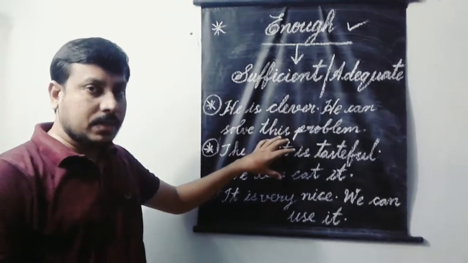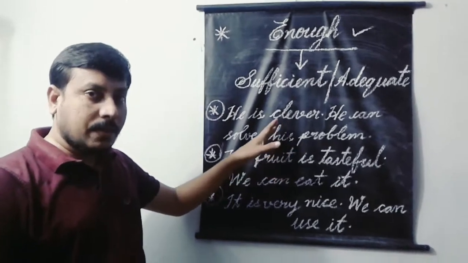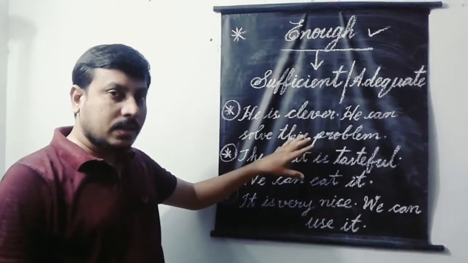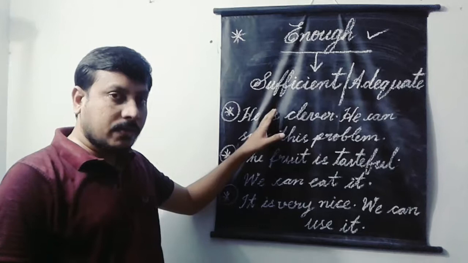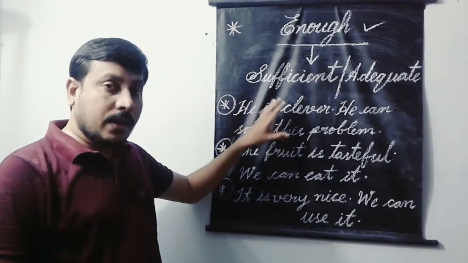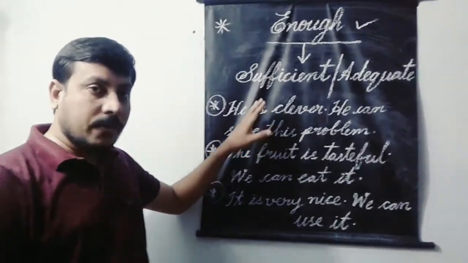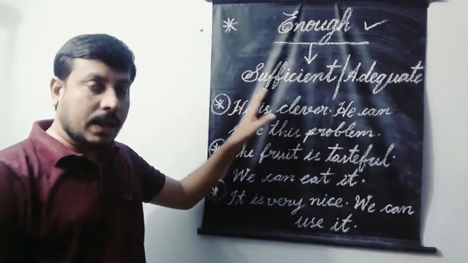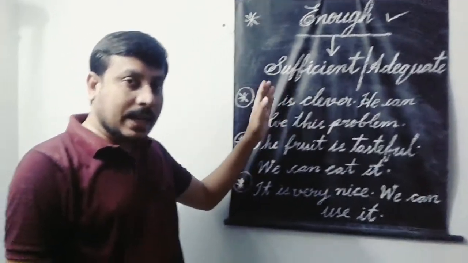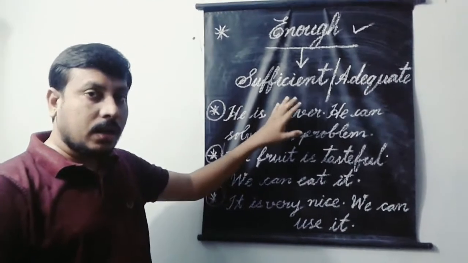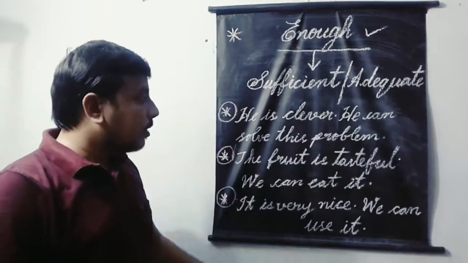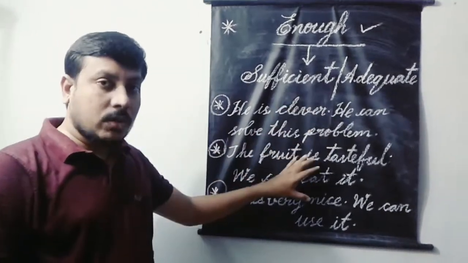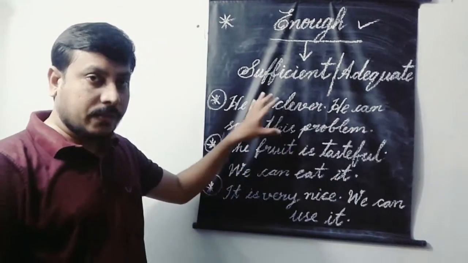Not sometimes, all the times. If you observe very keenly, enough goes after an adjective or an adverb and comes before the noun. That is the point that we have to remember regarding enough.